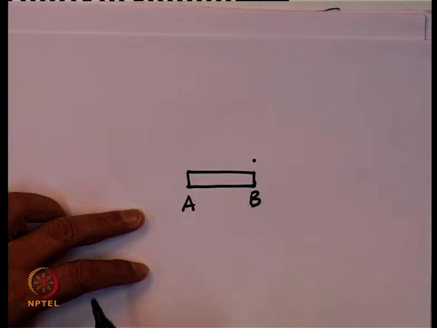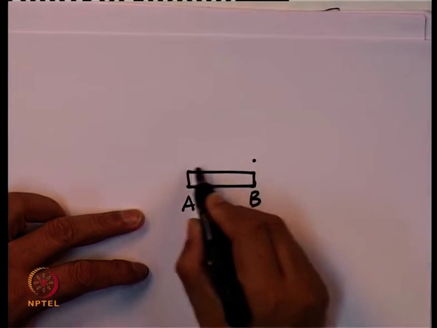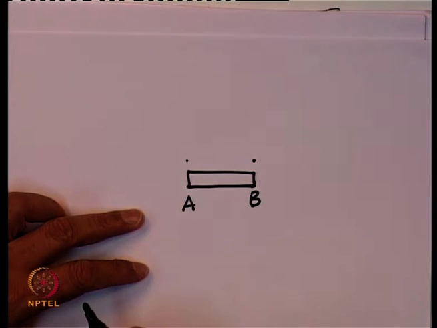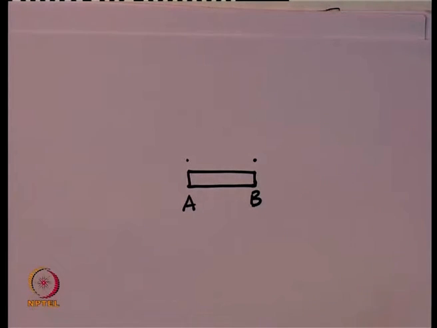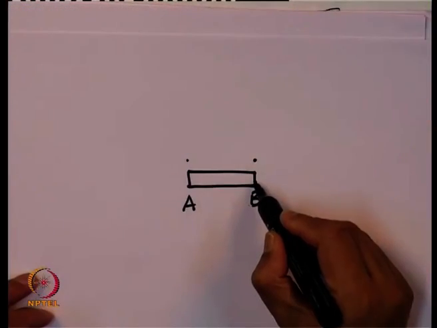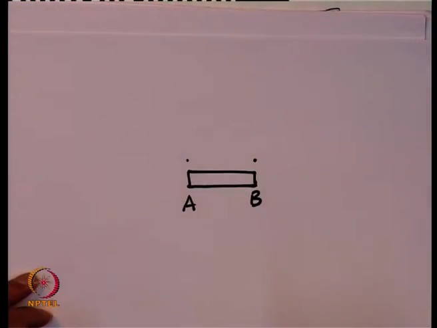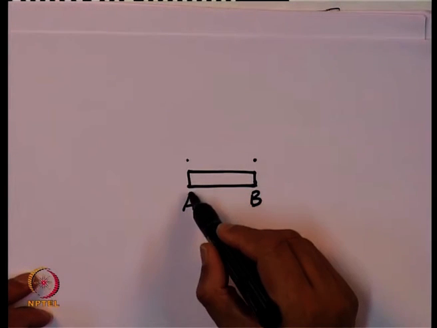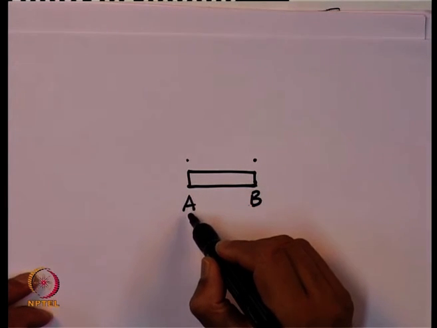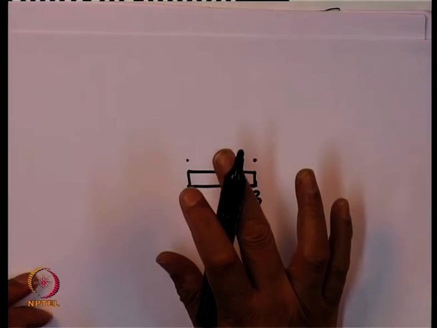Of course, how different observers will perceive this we will discuss later, but the events are defined this way: the particle reaches end B, and that is event number 1. When this particle reaches end A of the rod, that is event number 2.